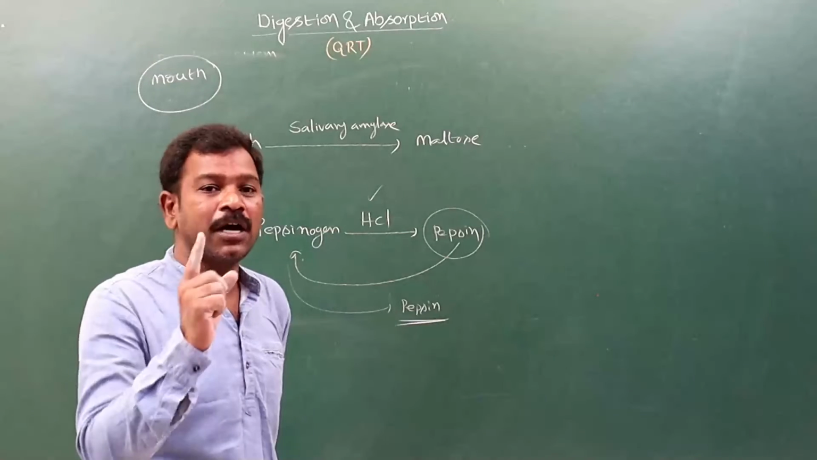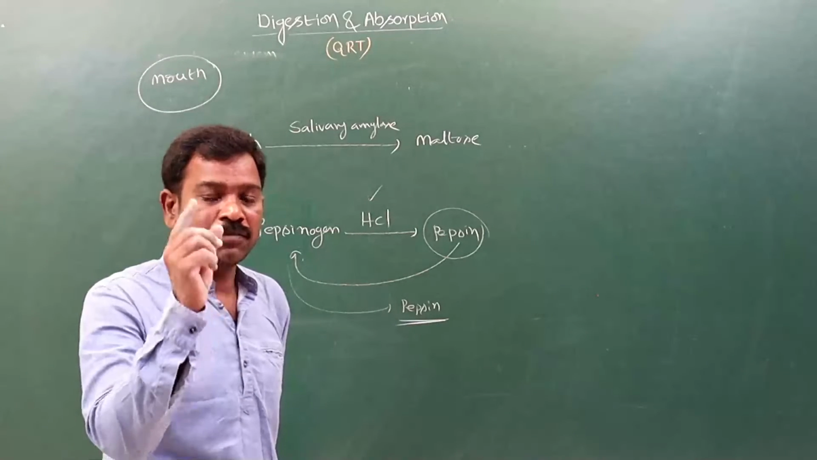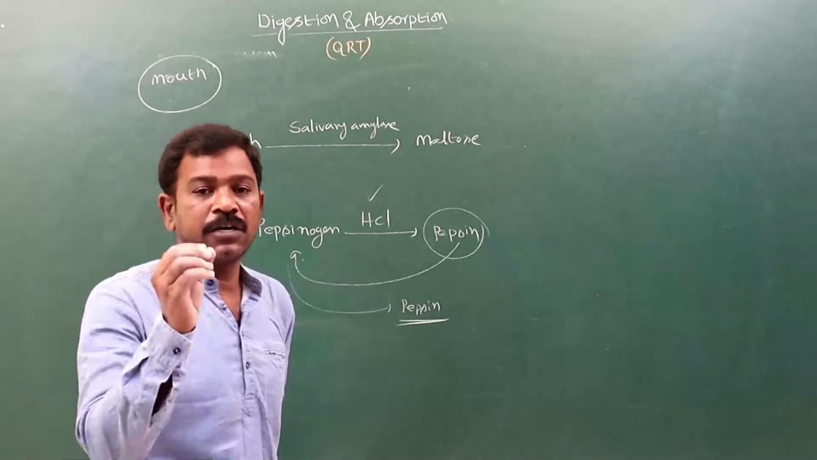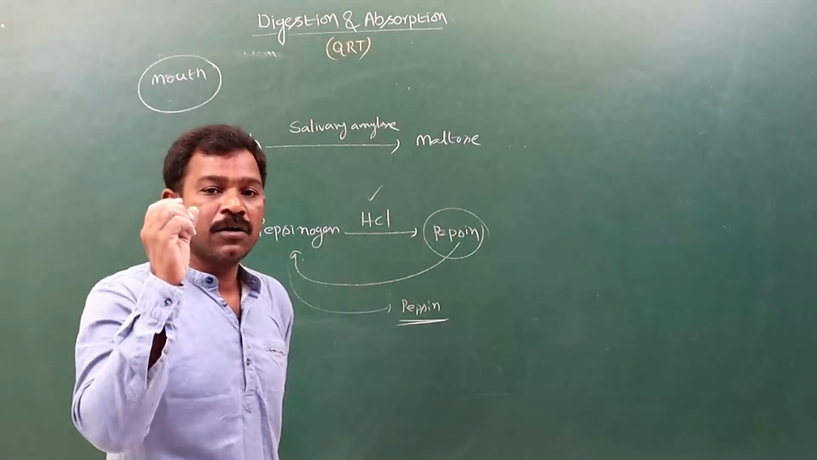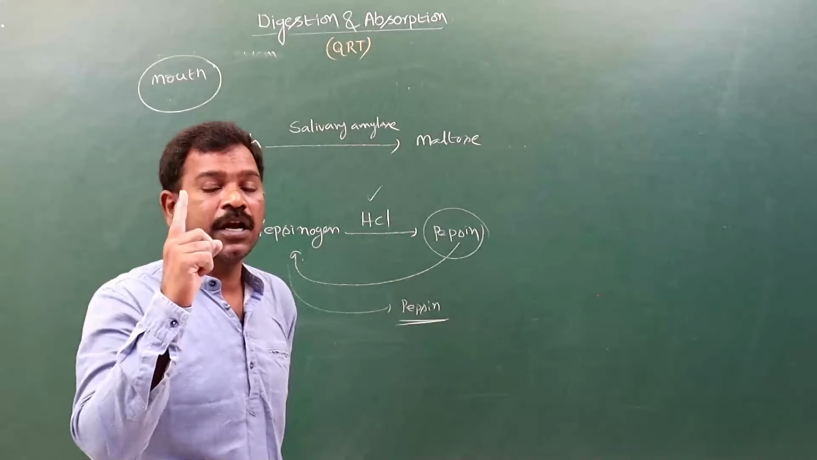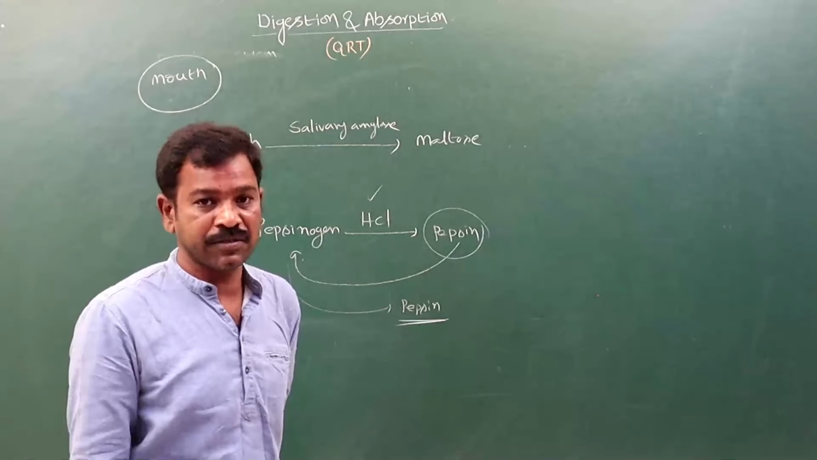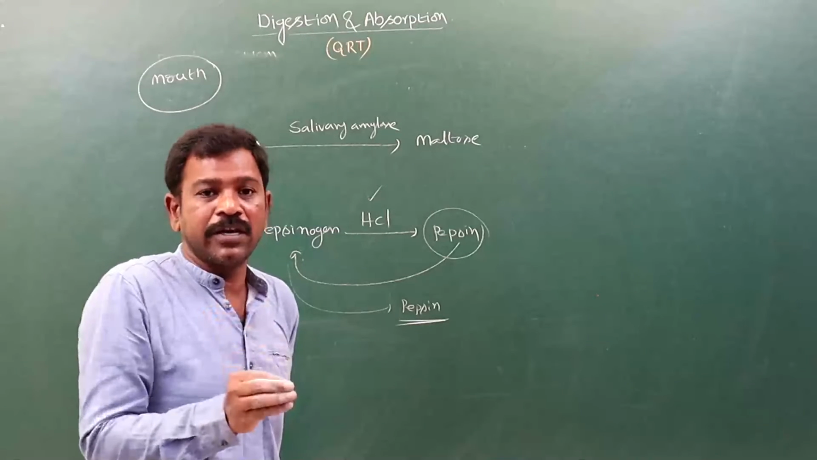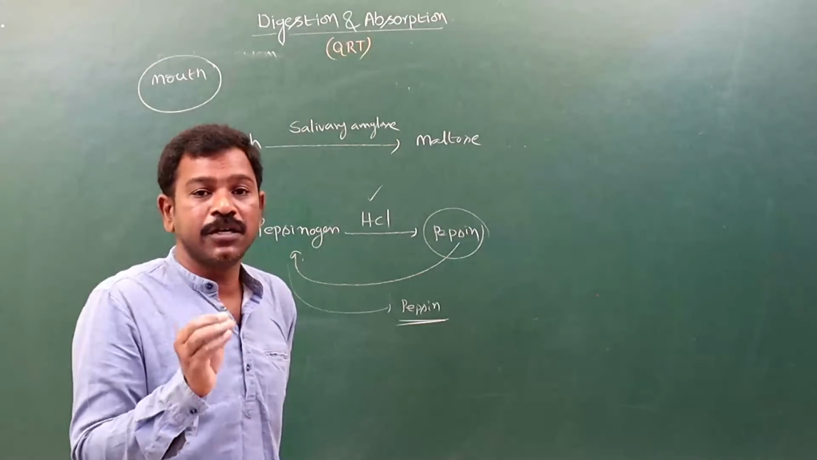If you take 1 gram of carbohydrates, we will get 4 kilocalories of energy. From 1 gram of protein, we will get the same 4 kilocalories of energy. From 1 gram of lipids, we will get 9 kilocalories of energy. But among these three, first we will get the energy from the carbohydrates only.